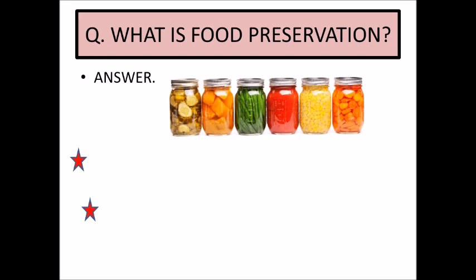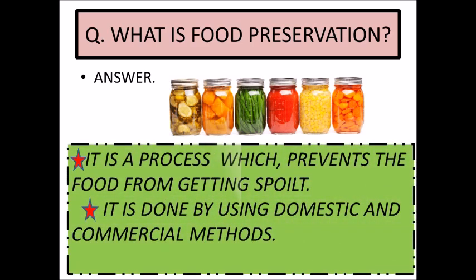Yes, the question which arises is, what is food preservation? What is the method done to prevent the food from getting spoiled? The answer is food preservation. It is a process which prevents the food from getting spoiled. We use different preservation methods for different types of food items.